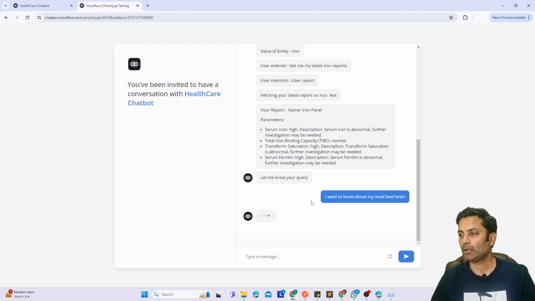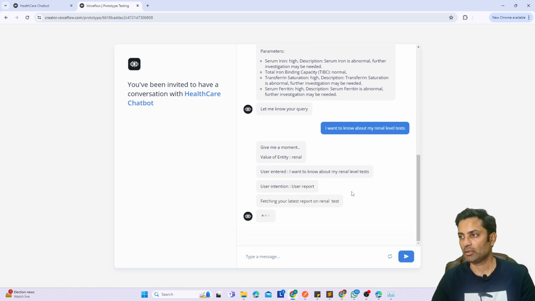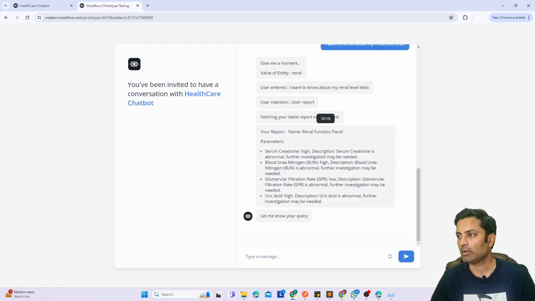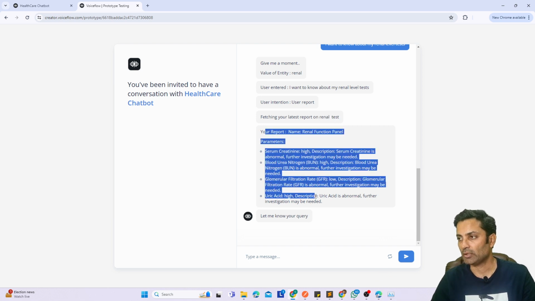So here it is going to check for the renal, which is a part of our kidney, creatinine, and it now got data for the renal functional panel. So if you see, this is the different data. So it understands, so I can ask a question anywhere. Okay, give me this report, or I want to know about my thyroid level. And if you see, the response is coming from the API.